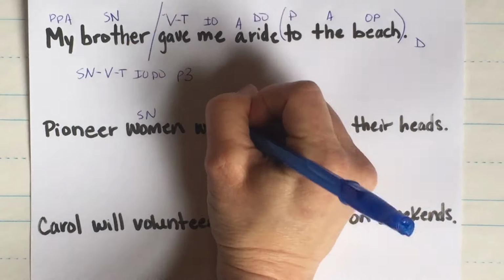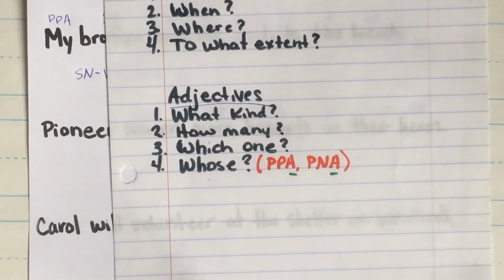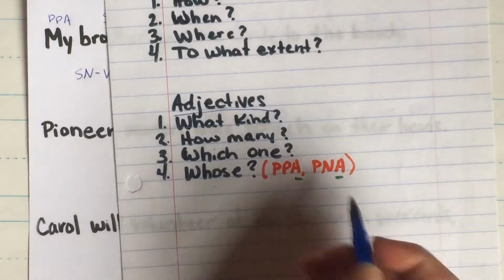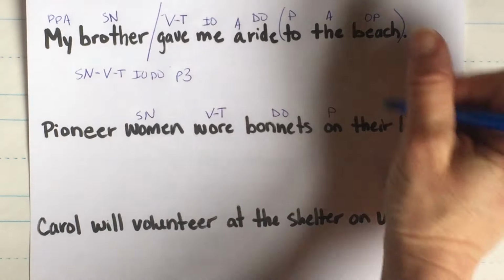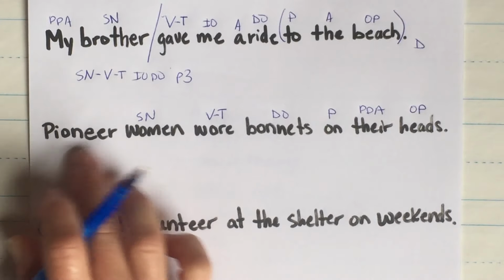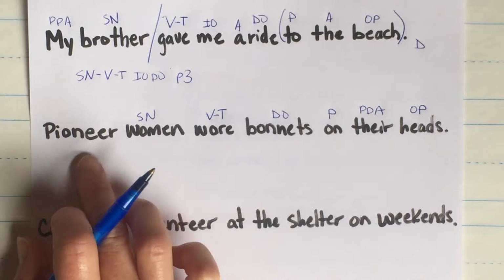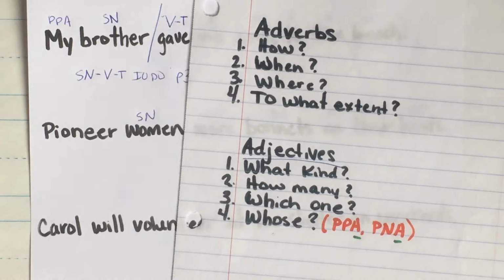Their. Whose heads? Their heads. Here we're back to whose again. Whose is PPA or PNA. There is a pronoun, so PPA. Pioneer. What kind of women? The answer is what kind? We know that what kind is an adjective.